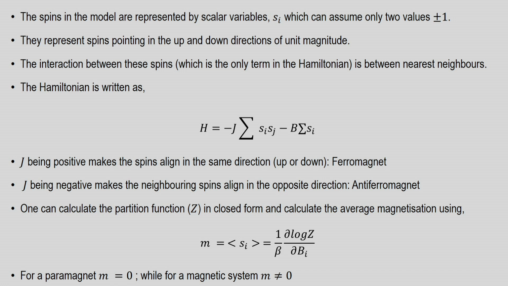The interaction between the spins, and that being the only term in the Hamiltonian, is between the nearest neighbor spin variables S_i. So, it is S_i times S_j, with a sum over i and j. When we write like this, these are nearest neighbors. And B is an external magnetic field.